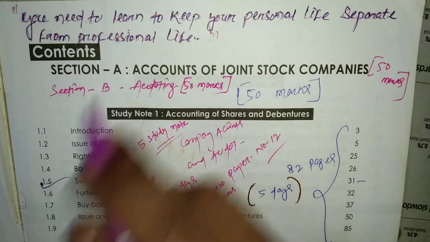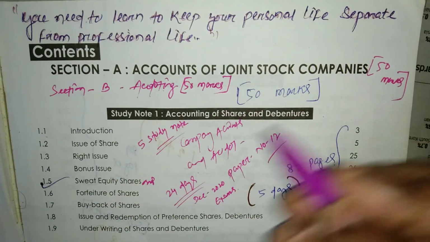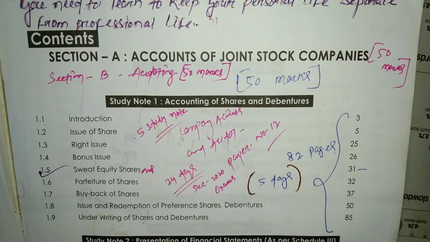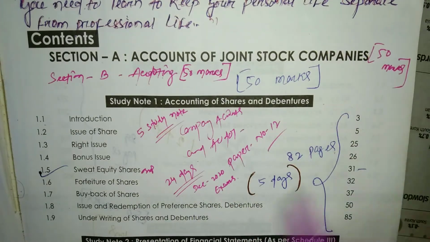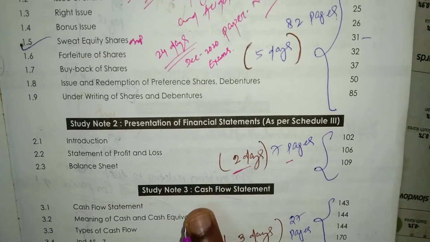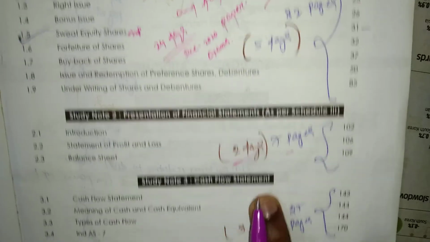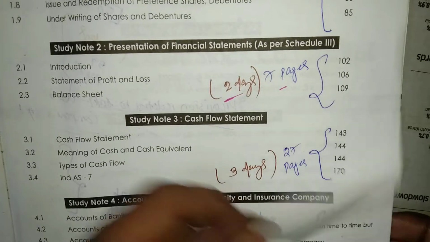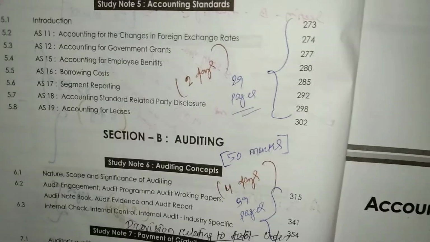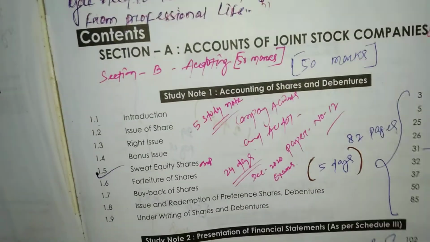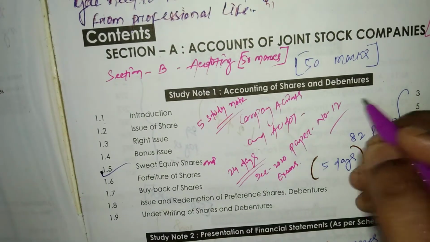In section A, that is accounts of joint stock company, there are 5 study notes. Study note 1, accounting of shares and debenture. Then presentation of financial statement as per schedule number 3. Then study note number 3, cash flow statement. Then study note number 4, accounts of banking, electricity and insurance company. And then study note number 5, accounting standards.